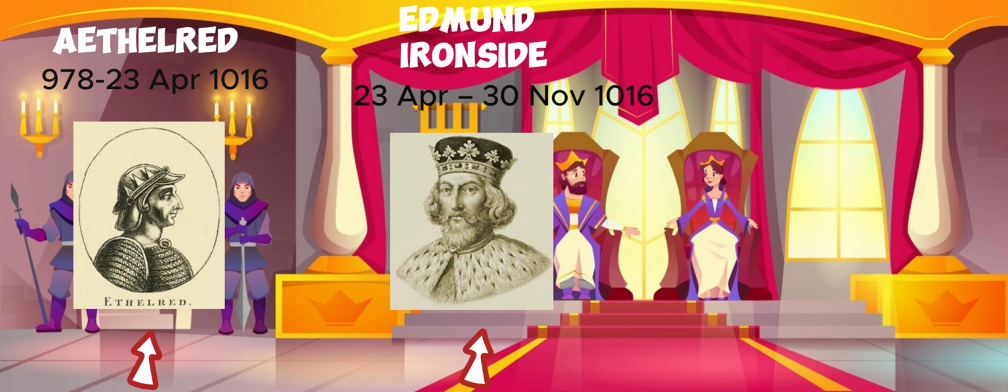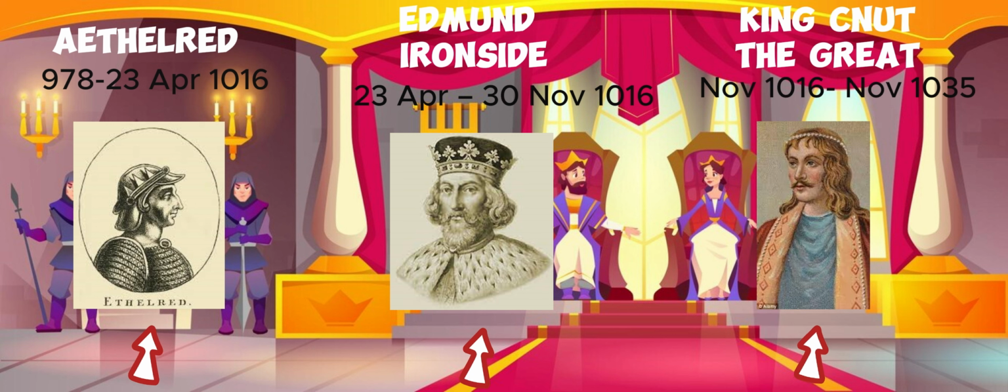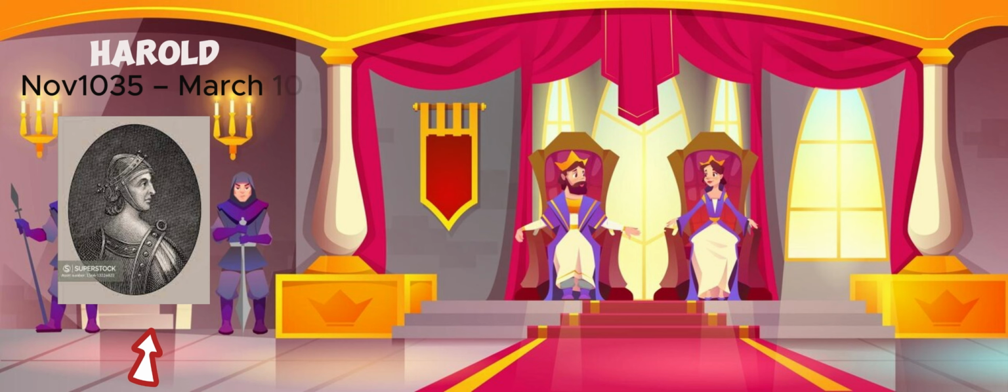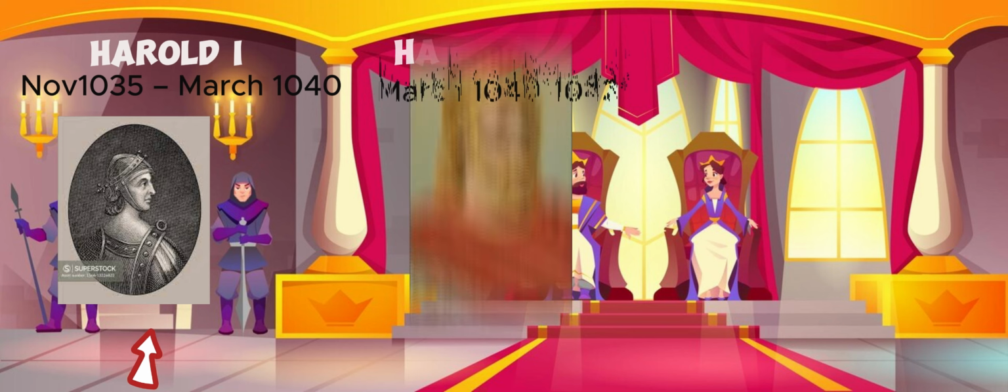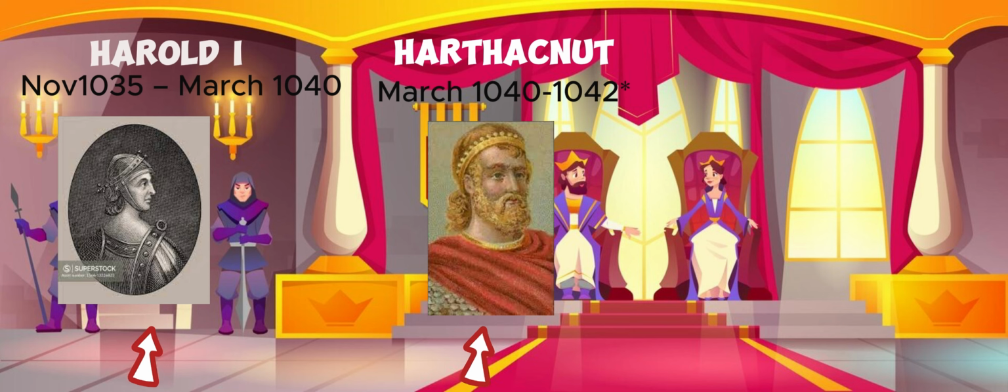It's been written that King Edmund died from multiple stab wounds whilst he was defecating on a privy. It is believed that King Canute the Great died of a natural illness in Shaftesbury in the south of England. King Harold Harefoot passed away from a mysterious illness in Oxford on March 17, 1040. King Harthacnut's likely cause of death was a stroke, brought about by an excessive intake of alcohol.